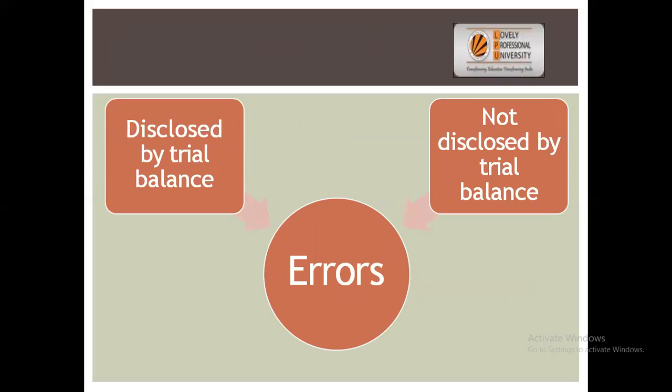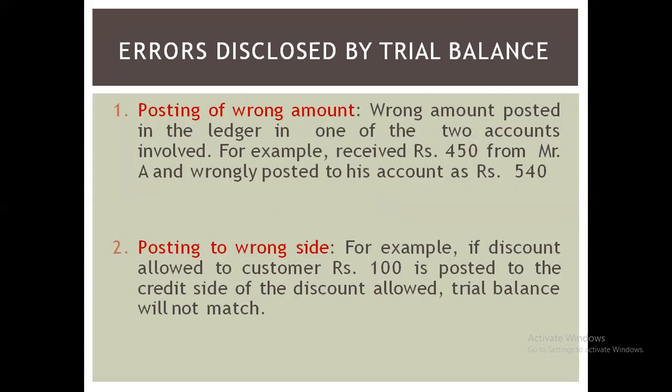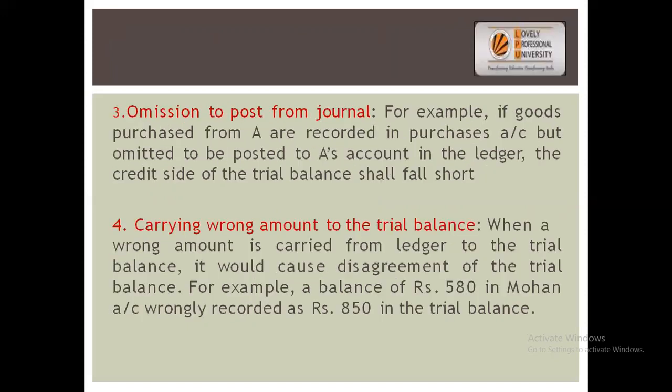Errors can be disclosed by trial balance or not disclosed by the trial balance. Which errors are there that cannot be disclosed by trial balance? Posting of wrong amount. You have posted a wrong amount in ledger and it has to be transferred in the trial balance itself. Wrong side: you have posted the transaction on the wrong side. The transaction has to be recorded on the debit side, but you have recorded it on the credit side. So there's a mismatch between the balances of debit and credit.